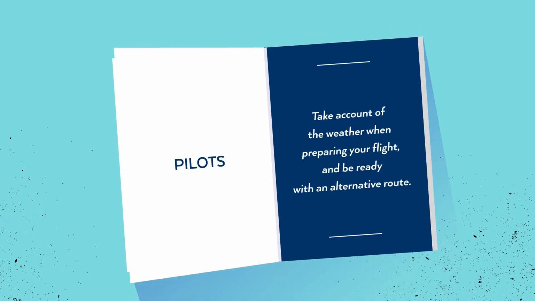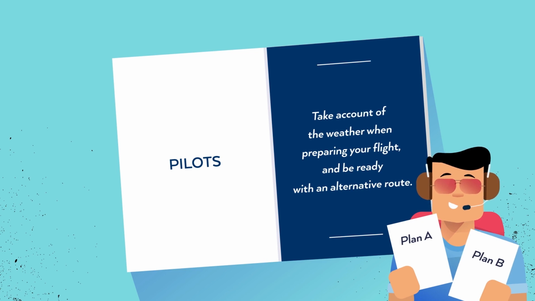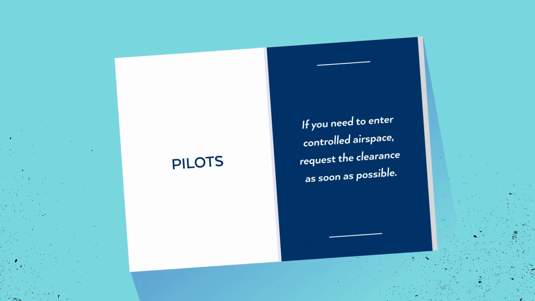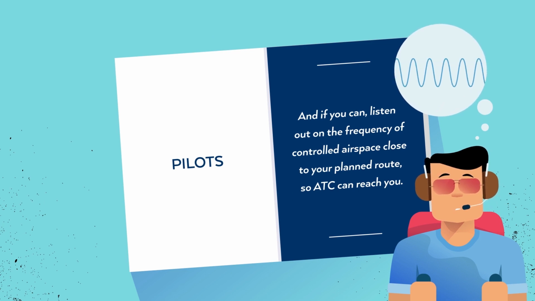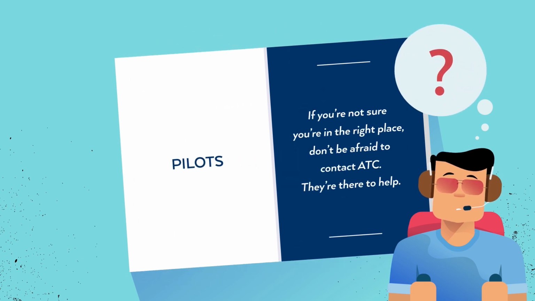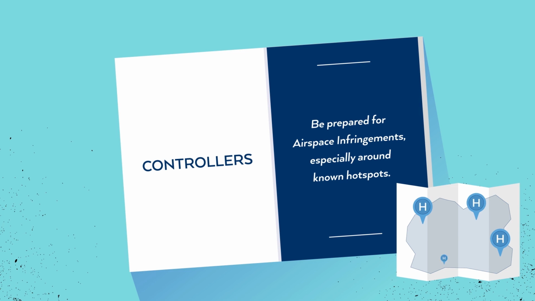Pilots, take account of the weather when preparing your flight and be ready with an alternative route. If you need to enter or have entered controlled airspace by mistake, notify air traffic control as soon as possible. And if you can, listen to the frequency of controlled airspace close to your planned route so ATC can reach you. And if you're not sure you're in the right place, don't be afraid to contact ATC. They're there to help.